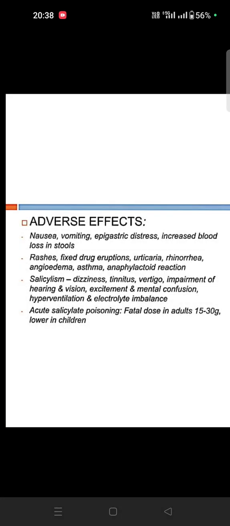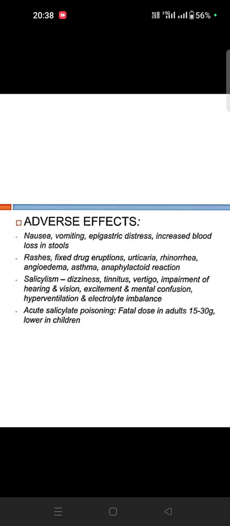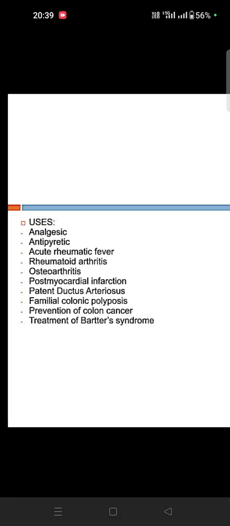Blood means prolonged bleeding time will be there. So whenever we are giving aspirin or the heparin group of drugs, we can check the blood test, and only then we can give. Adverse effects include nausea, vomiting, epigastric distress, increased blood loss in stool, rashes, fixed drug eruptions, urticaria, rhinitis. Normally dizziness, tinnitus, vertigo, impaired hearing and vision, and mental confusion. So everything will be there.